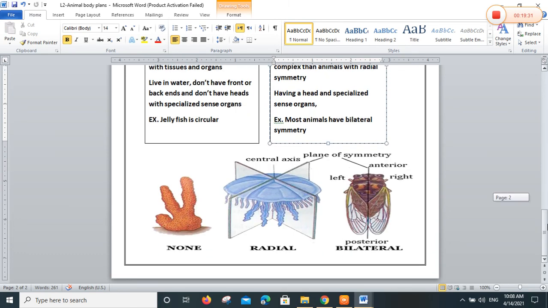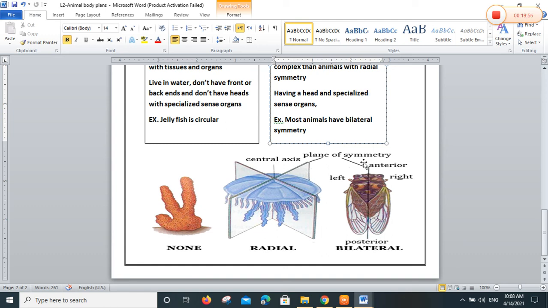Look at the insect. Look at the lion, drawn vertically, dividing the body into two mirror images, right and left. Look at the insect: right wing and left wing, right eye and left eye, and also right and left antennae.